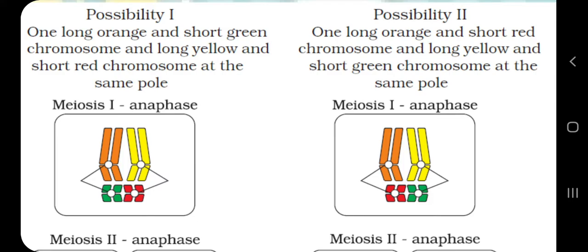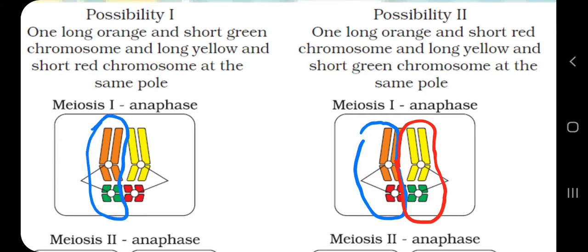In the other situation you can notice that the orange chromosome and red chromosome are on the left side, and the yellow chromosome and green chromosome are on the right side.